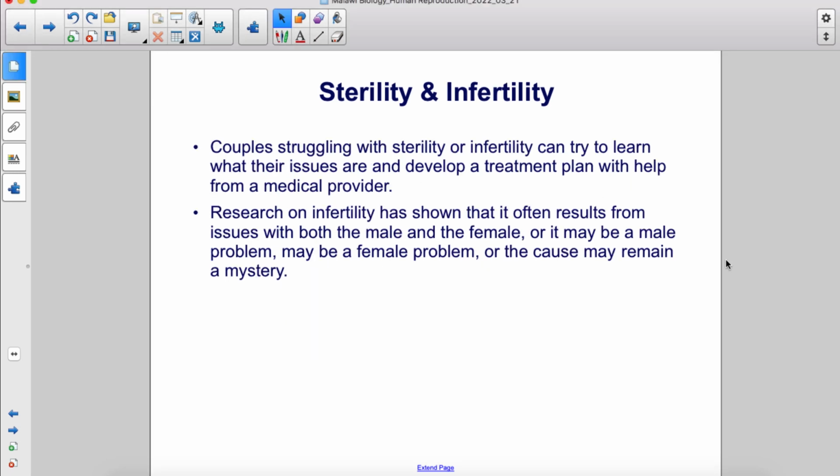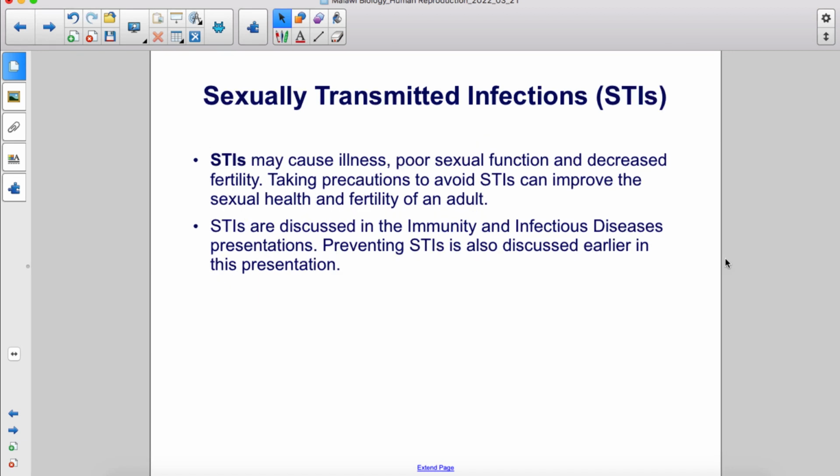Couples struggling with sterility or infertility can try to learn what their issues are and develop a treatment plan with help from a medical provider. Research on infertility has shown that it often results from issues with both the male and the female, or it may be a male problem, may be a female problem, or the cause may remain a mystery.